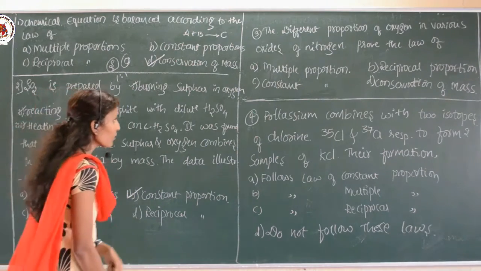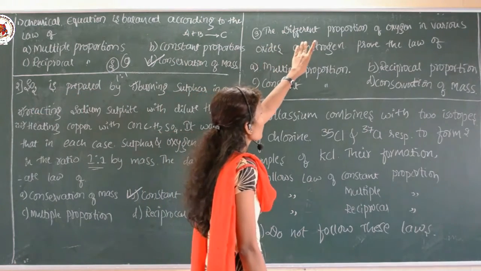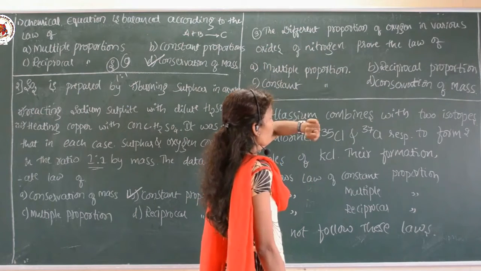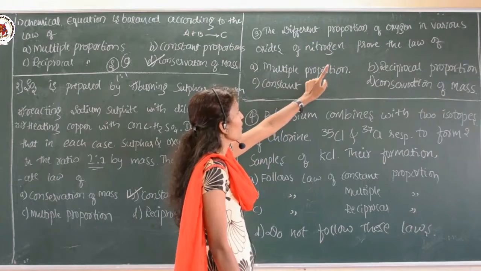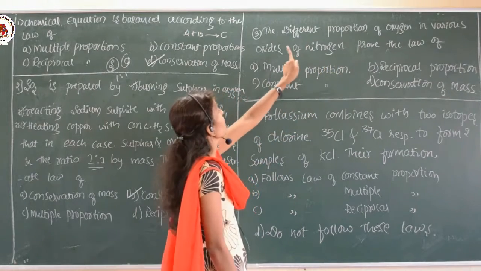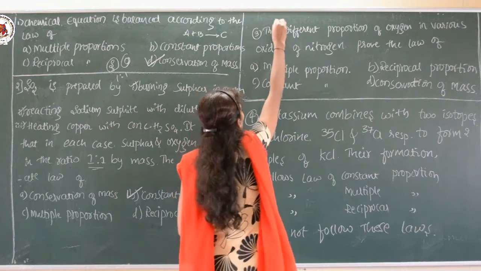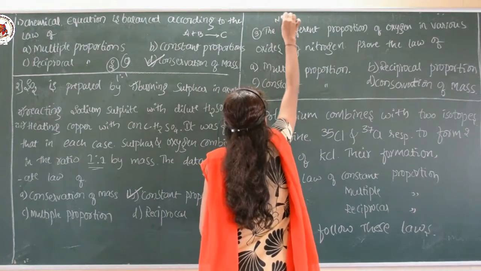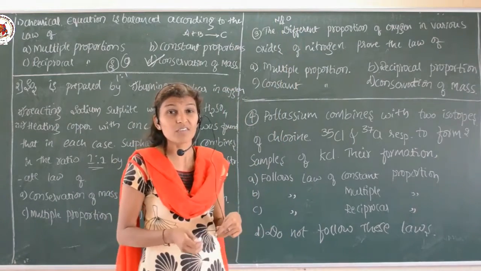Okay, next one: the different proportion of oxygen in various oxides of nitrogen. It means here nitrogen and oxygen are combining, and they are going to form various compounds.